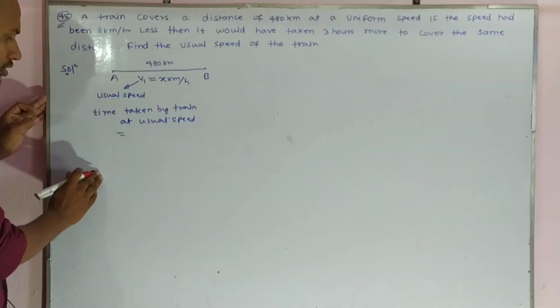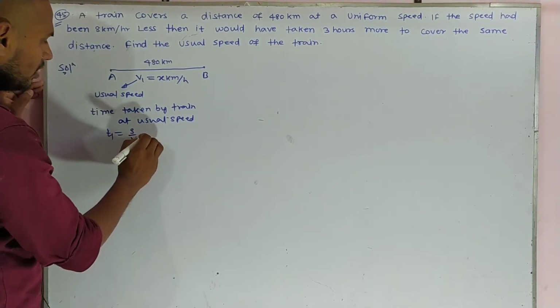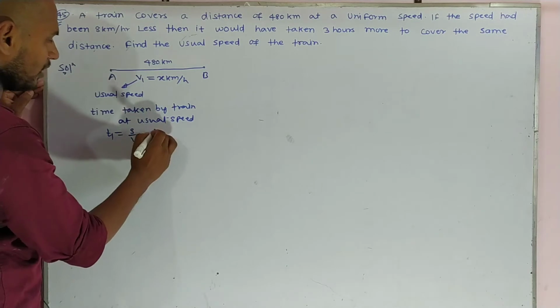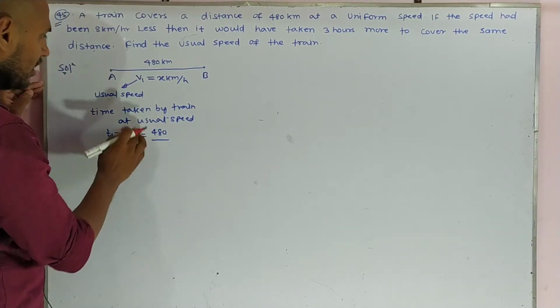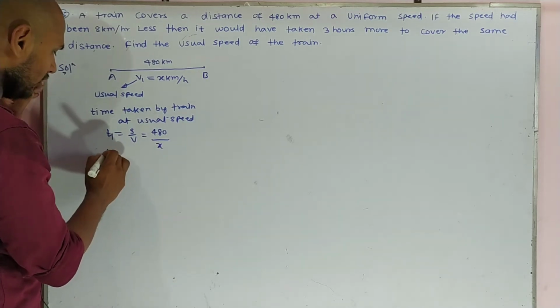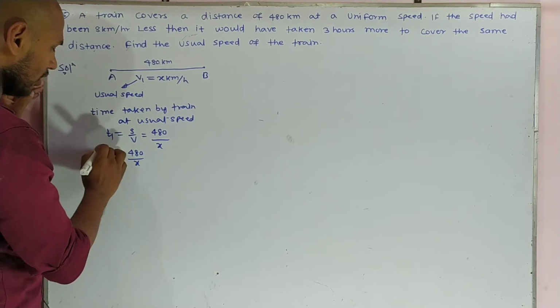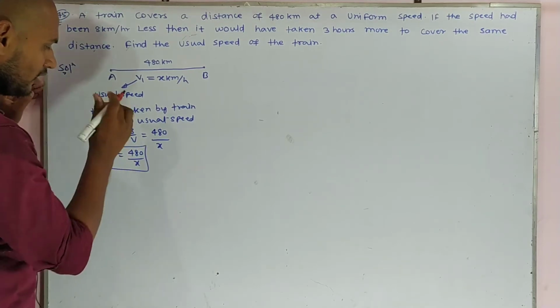T1 equals S by V, where S is the distance, which is 480, and the speed we assumed is V1, which is x. So T1 becomes 480 upon x. I hope this is clear up to here.